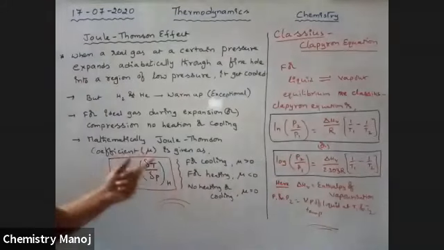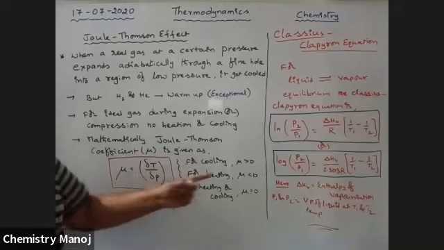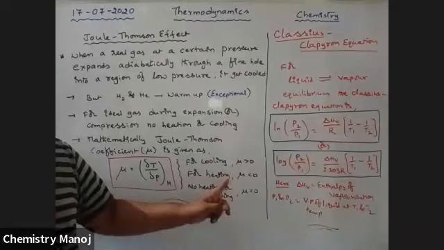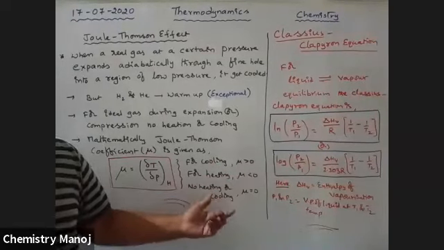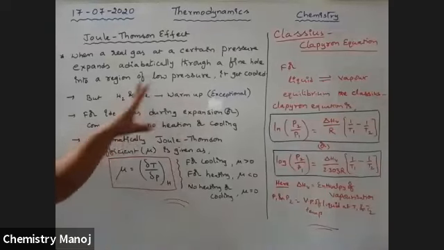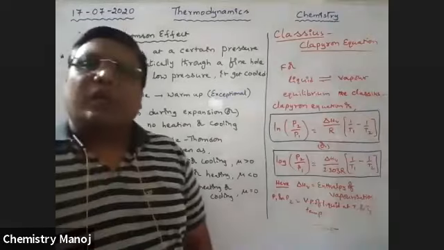The Joule-Thomson effect has a quotient, which is called the Joule-Thomson coefficient, mu. For cooling, mu is greater than 0. Please try to remember it. For heating, mu is less than 0. For no heating and no cooling, mu is 0. So it is for the cooling of gases. Okay.